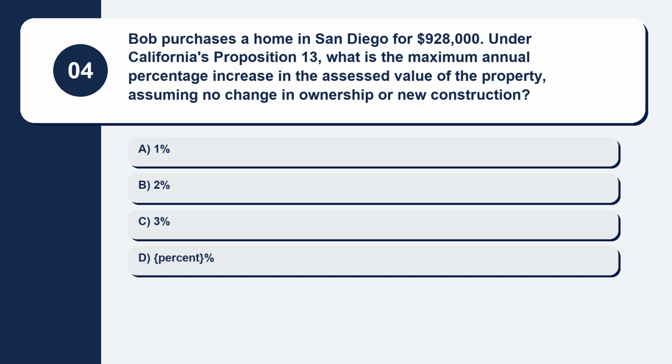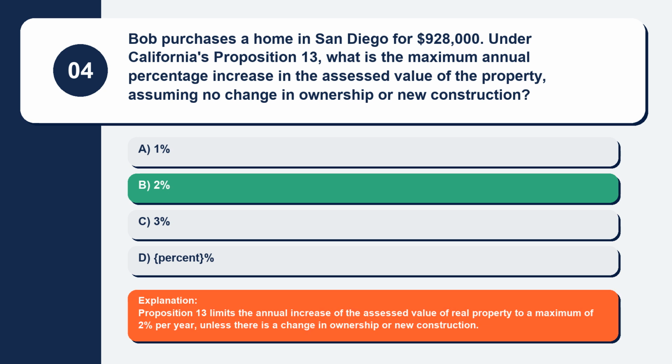Question 4. Bob purchases a home in San Diego for $928,000. Under California's Proposition 13, what is the maximum annual percentage increase in the assessed value of the property, assuming no change in ownership or new construction? Here are your options. Option A, 1%. Option B, 2%. Option C, 3%. Option D, percent. The correct answer is option B, 2%.